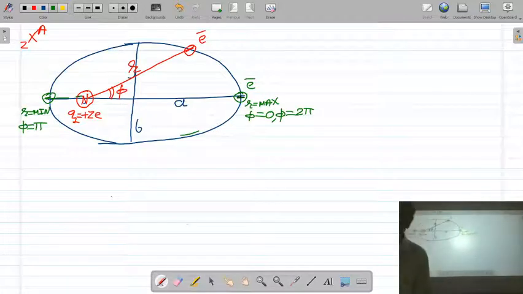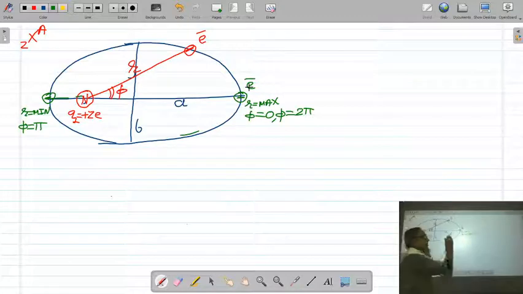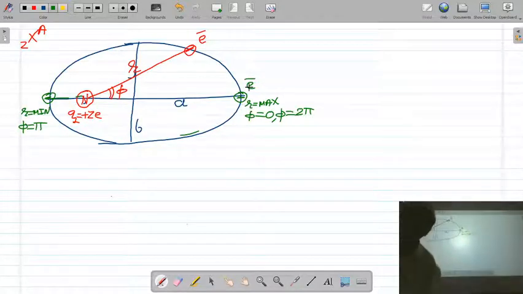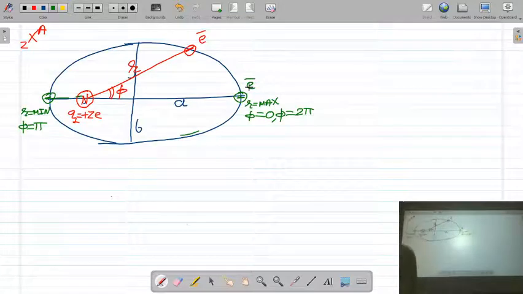What does this mean? It means that the instantaneous position of the electron can be determined with the help of two coordinates, r and phi. By knowing r and phi, you can determine the position of the electron at any instant of time.